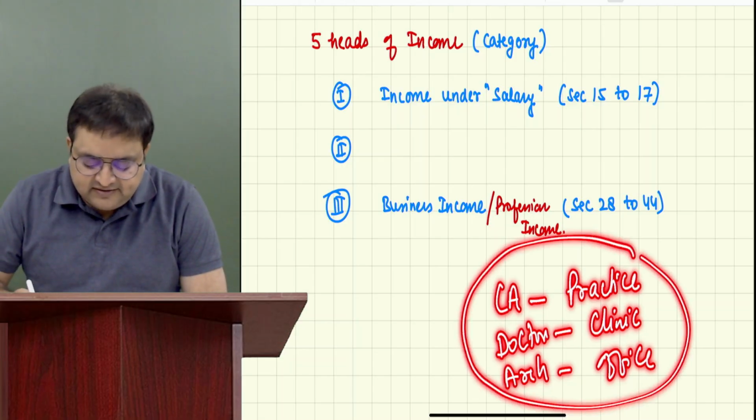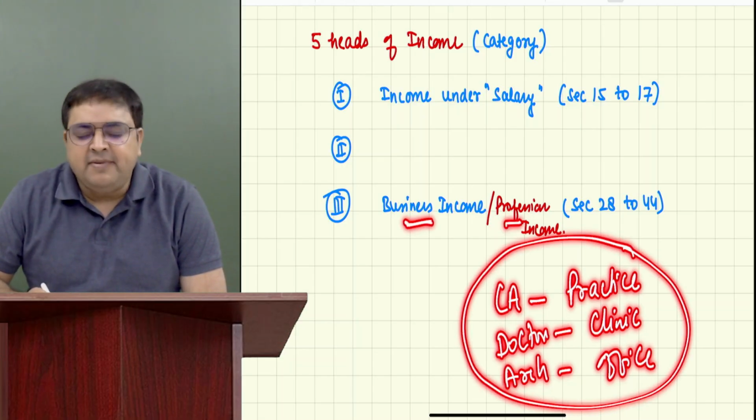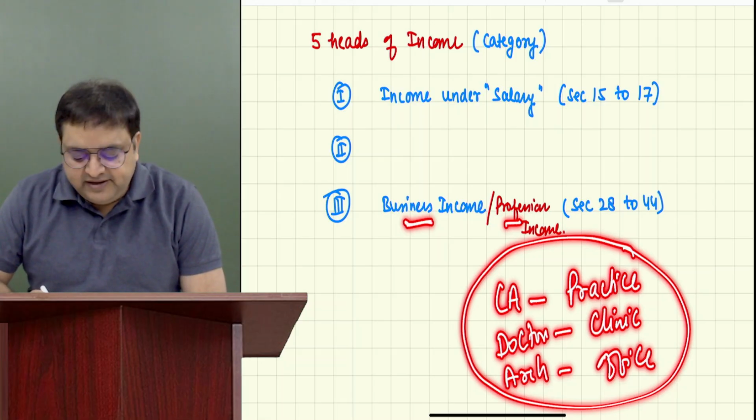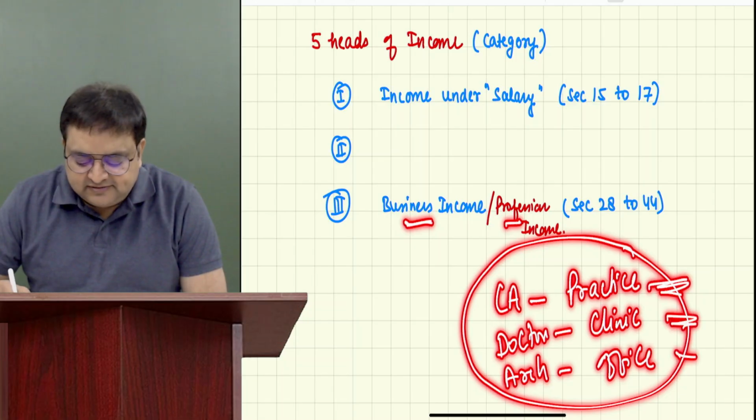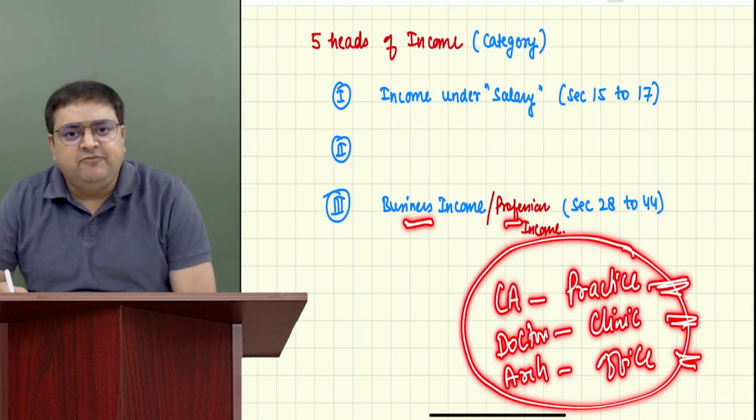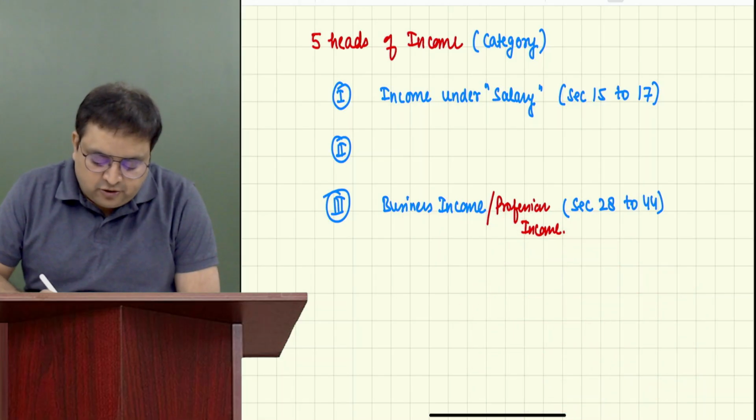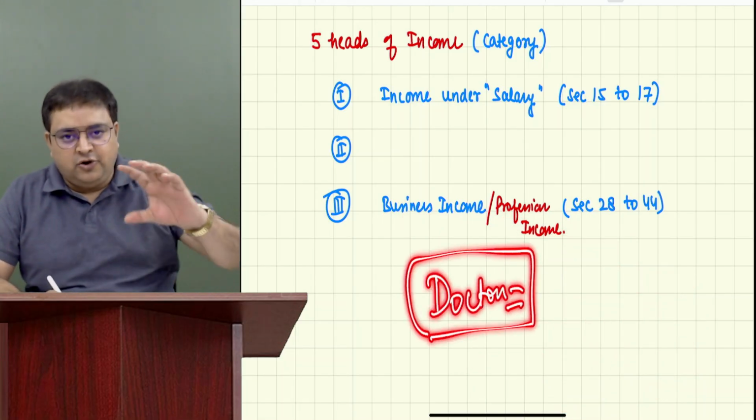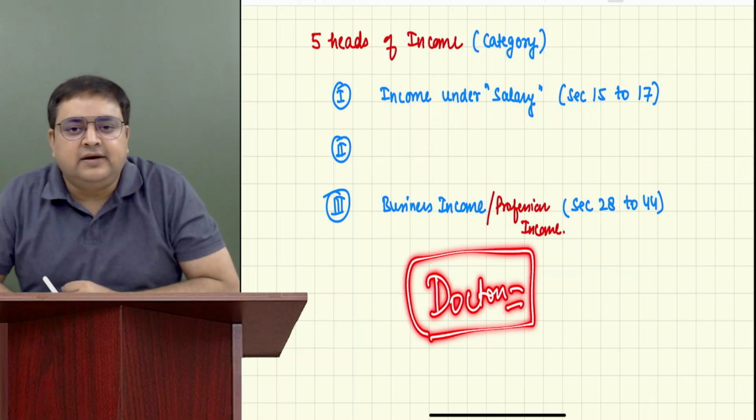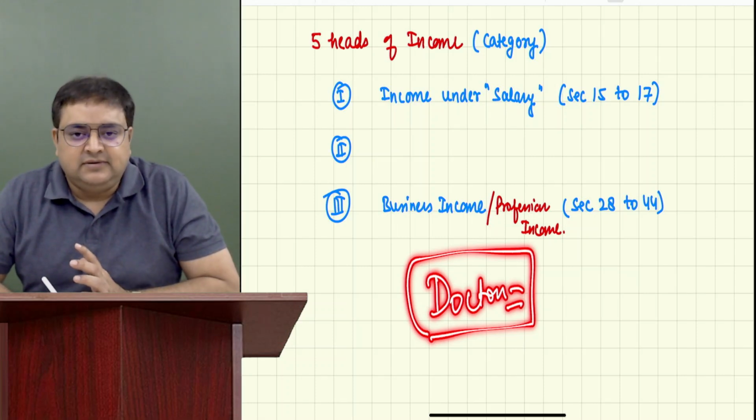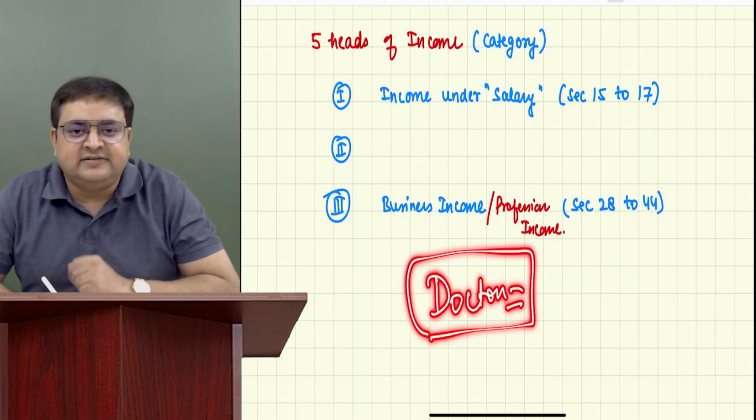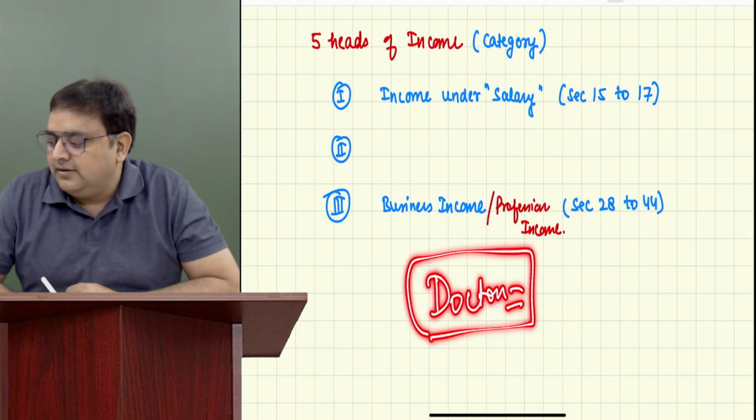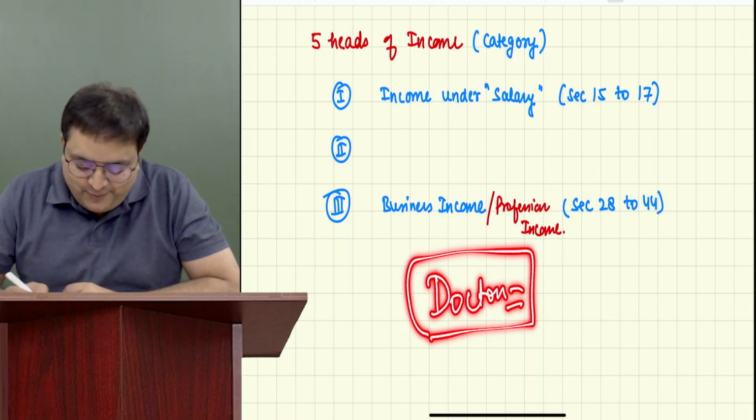Guys, I understand there is a difference between business and profession, but income tax actually doesn't differentiate between the two. They say that this is also a kind of business. Isn't it? Why? Tell me, a doctor. When a doctor sets up his clinic, what he wishes is that he should have more and more patients in his clinic every day. Yes or no? Yes, sir.